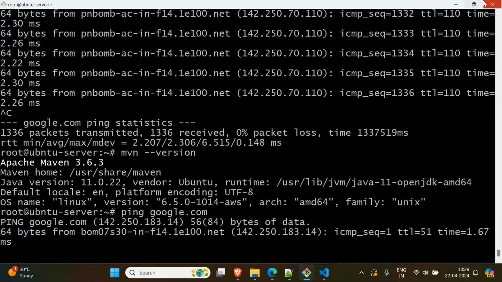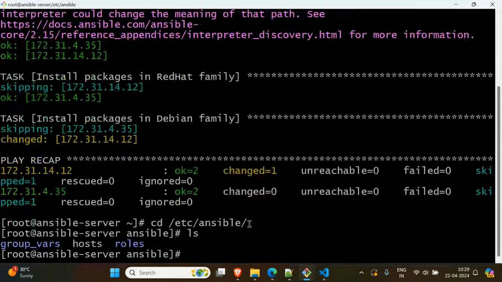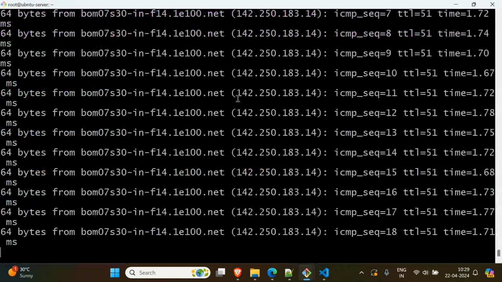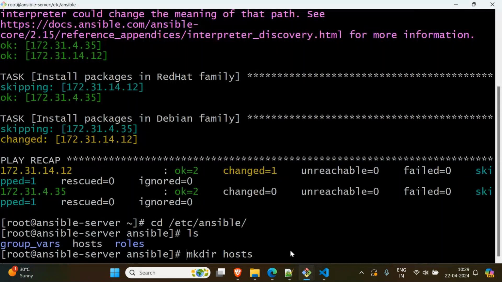Right here, go to our Ansible folder, ls. We already have the group folder. Then we create one more folder, mkdir host_vars.